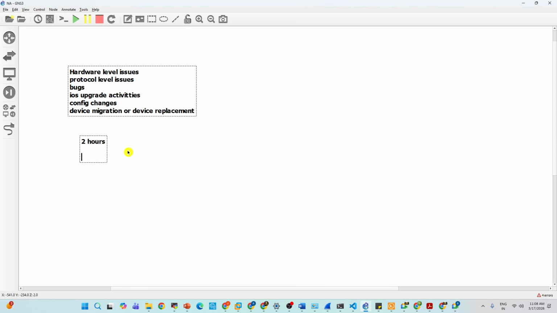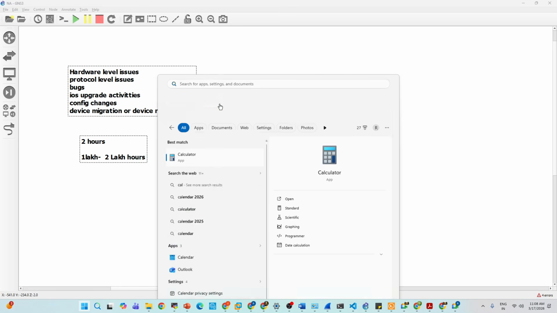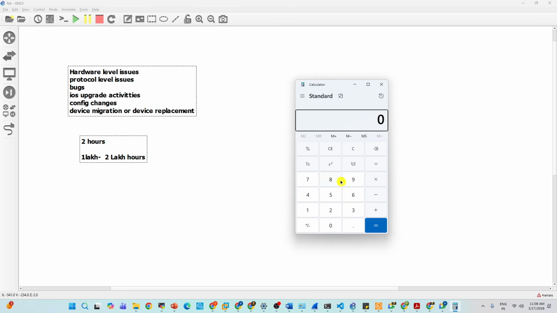So in one data center, you have 1 lakh devices. 1 lakh devices means for each device it will take 2 hours. So how many hours will it take? 2 lakh hours. It means how many days will it be? Can you open a calculator and calculate it now, just roughly?